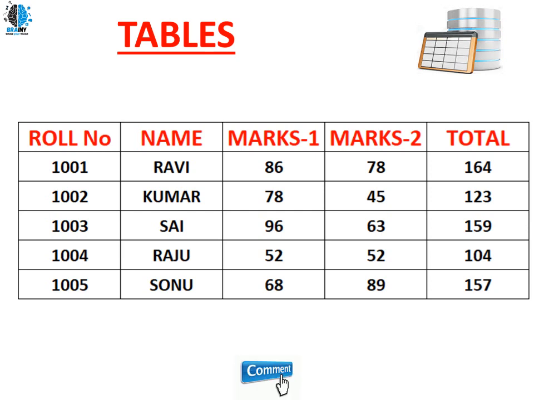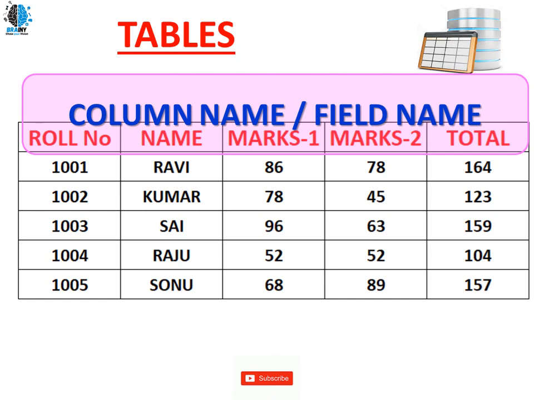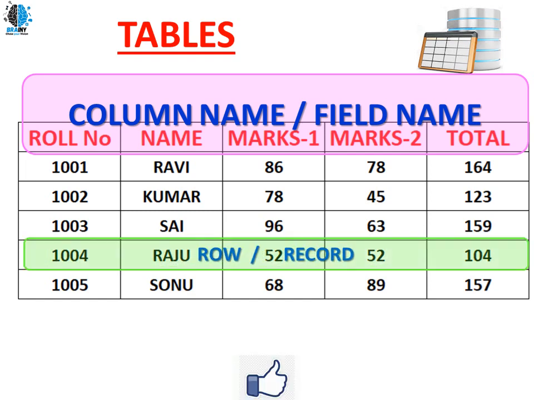So let's see the labeling of this table. What is called what? Roll number, name, marks 1, marks 2, total will be called field name or column name. So in the database we always call it field name. Next, 1004 Raju 52 104 will be called a row or a record.